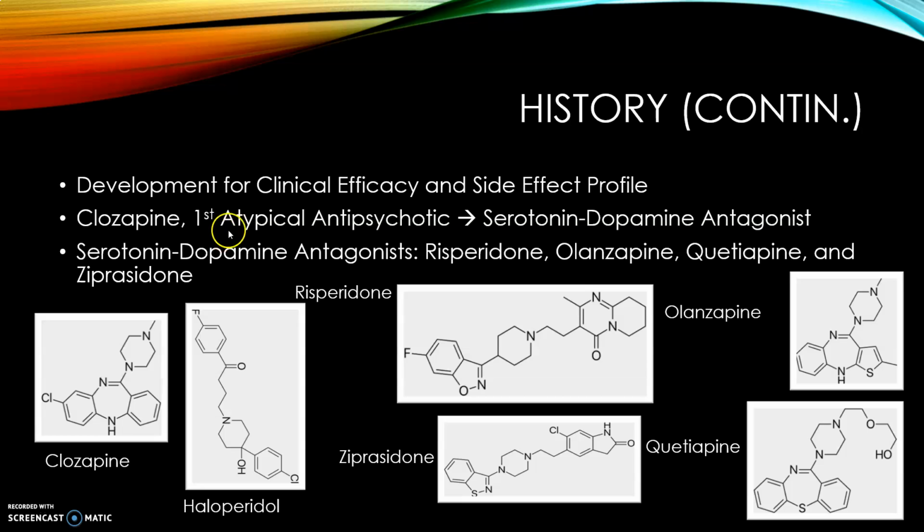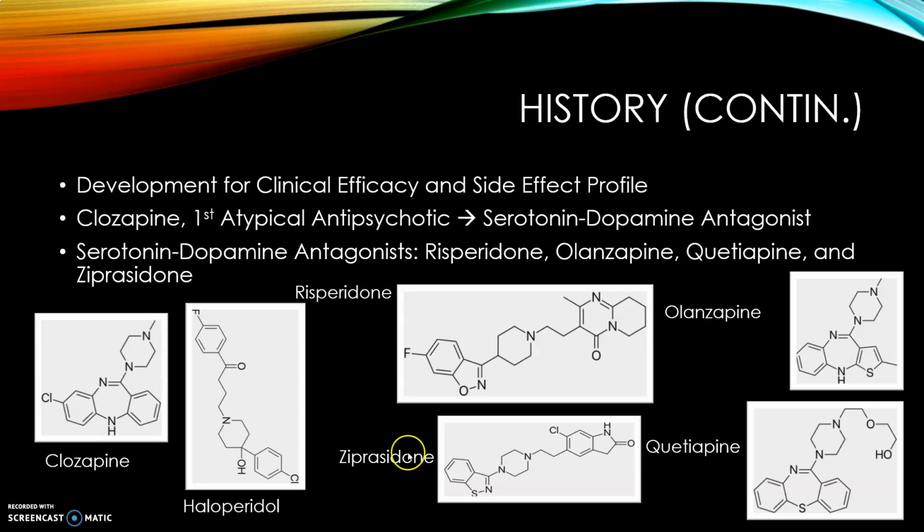Clozapine being the first atypical antipsychotic, meaning that it gives different side effects such as dyskinesia, which is kind of odder movements. So maybe like if you have Parkinson's, you'll have some sort of dyskinesia, or maybe orthostatic hypotension. Clozapine, as I said earlier, is going to have this 7-membered system in the middle and an added nitrogen. We also see a piperazine ring addition, which helps cross the blood-brain barrier. We're going to end up seeing this addition for aripiprazole.